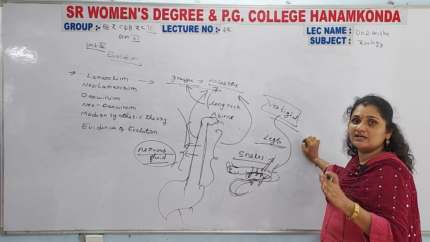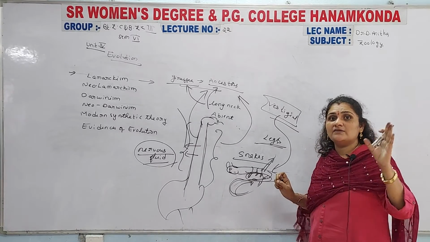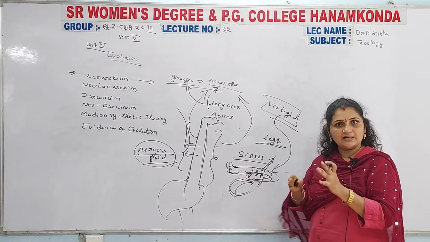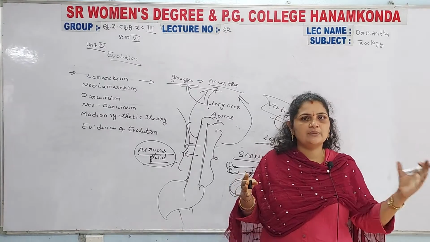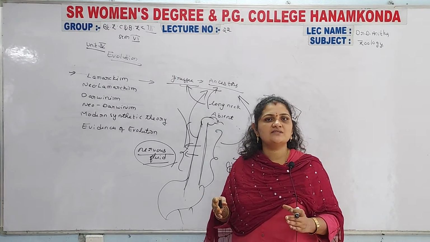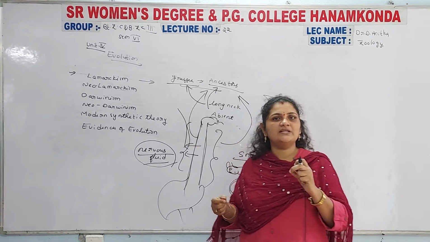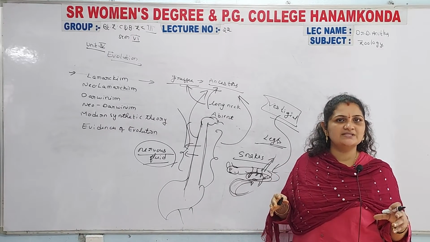From the ancestor generation to the present generation, most of the differences are there: the legs were completely degenerated, vestigial, not used, and that is why they have now disappeared.